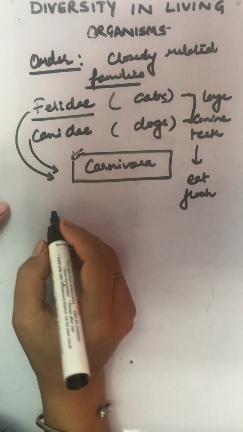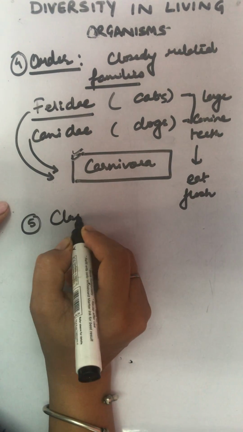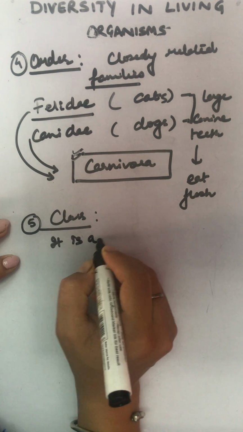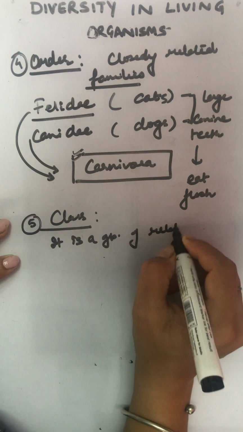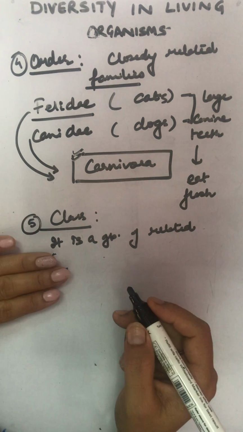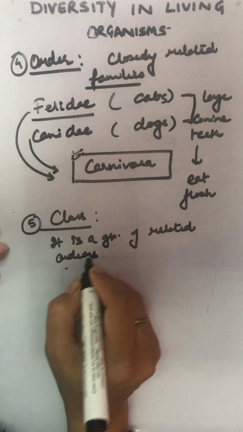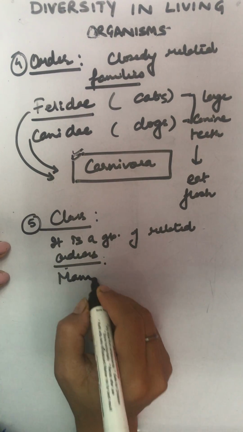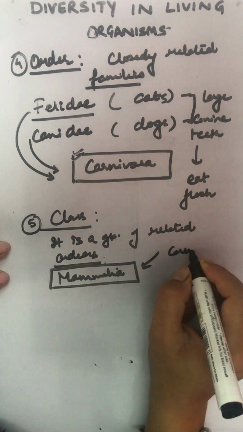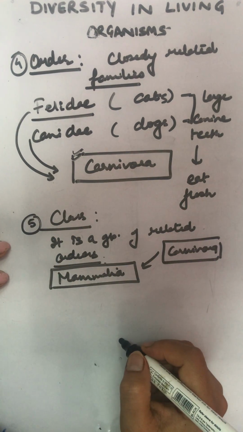The next one, class. This was the fourth one. Moving to the fifth one, class. Class is a group of related orders. Like if we say Mammalia, in Mammalia, Carnivora comes. Why? Because they are mammals, right?